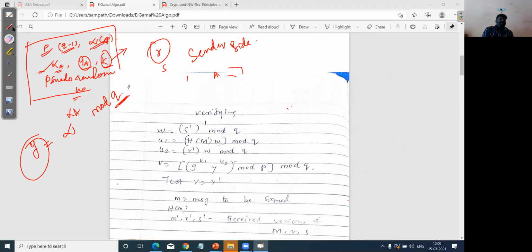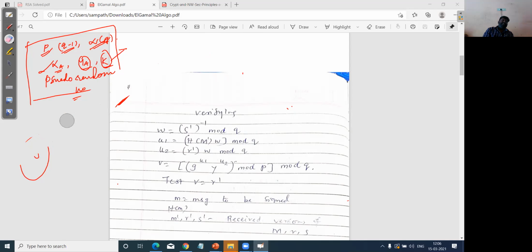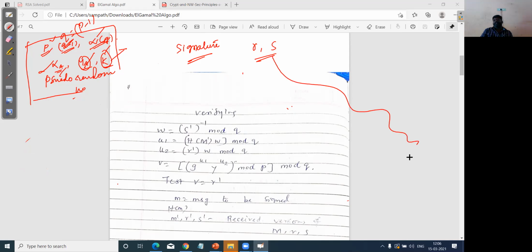In the previous part, I was explaining that the sender will generate two components based on these operations: the p value, then the q value which is equal to p minus 1, the alpha value, xa, ya, and the k value. Based on this, the user will generate two values using the signature part, which are r and s. Now this r and s information will be transferred to the receiver.